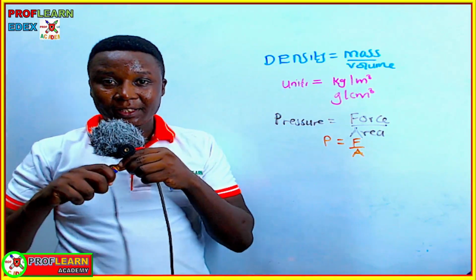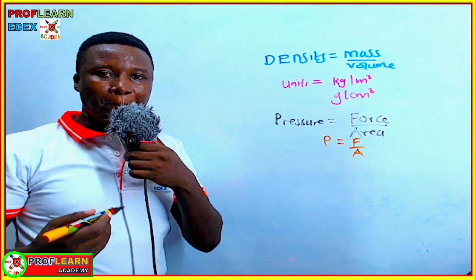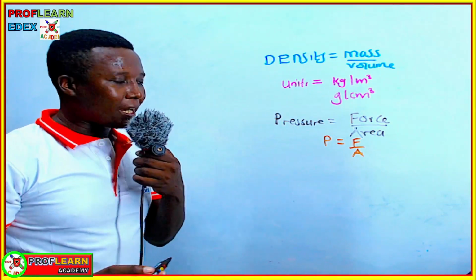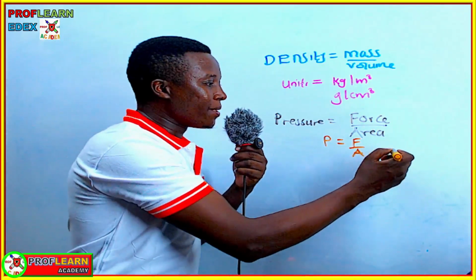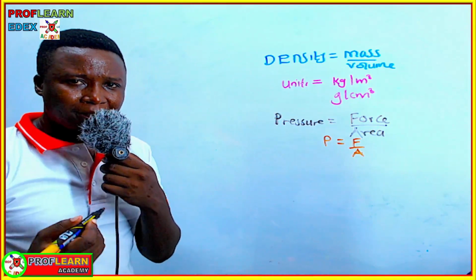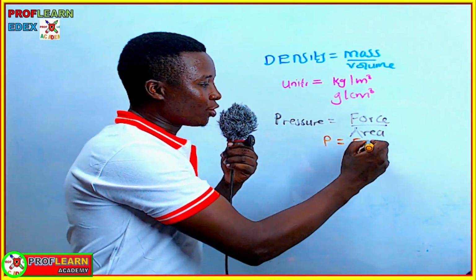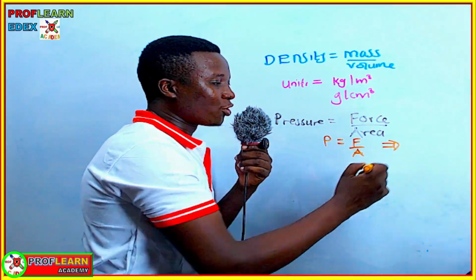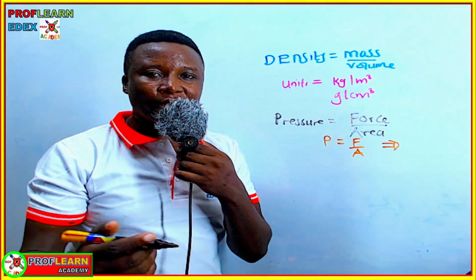So one of the questions that usually arises here is maybe when you are told a person standing can exert a given pressure on the ground. So you may be expected to describe an experiment on how you can determine the pressure this person exerts on the ground. So remember, you need to know the force, and the force is going to be the weight of the person, and the area in contact is the area of the foot.